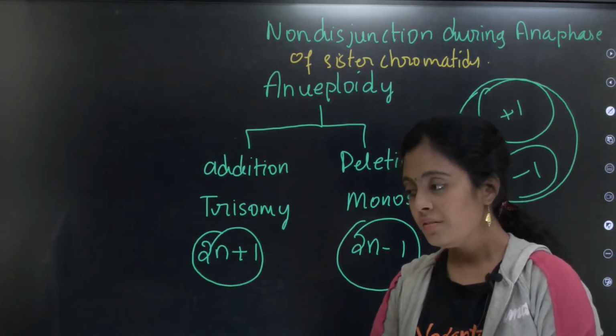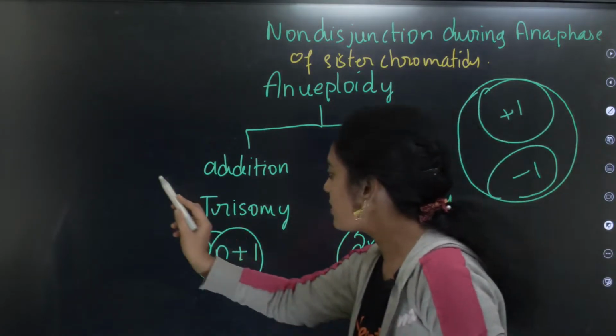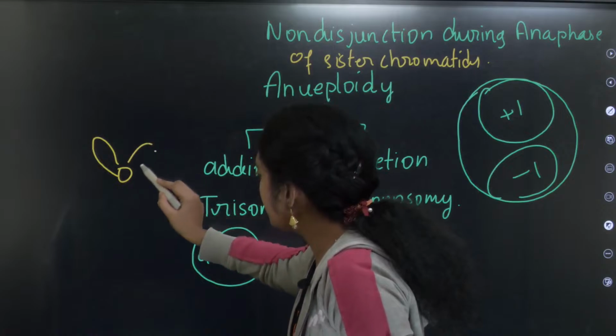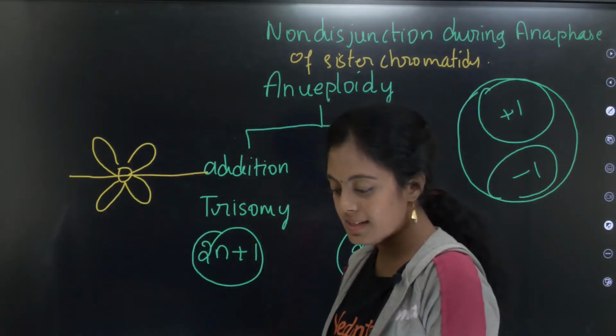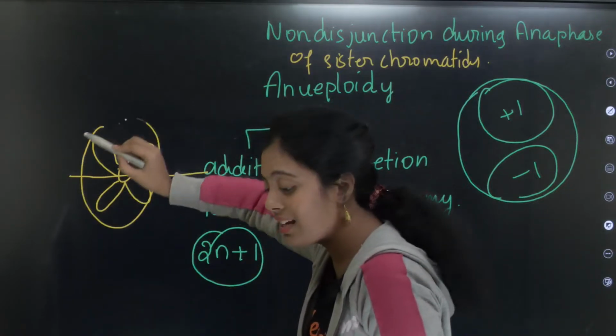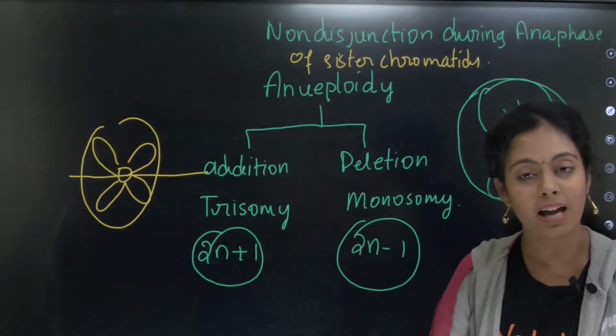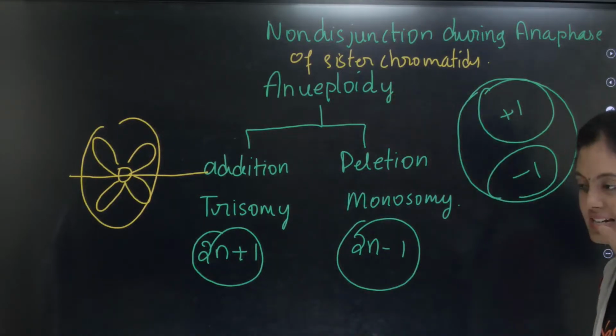Clear, Janice? With disjunction they separate, right? So you have this, there is a disjunction. What happens? The centromere will actually divide like this. And in non-disjunction, the entire one will get separated together. That is what we call non-disjunction. So this is what we are going to study in detail.